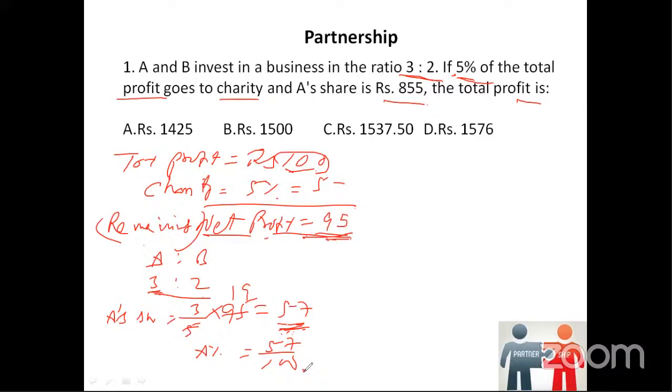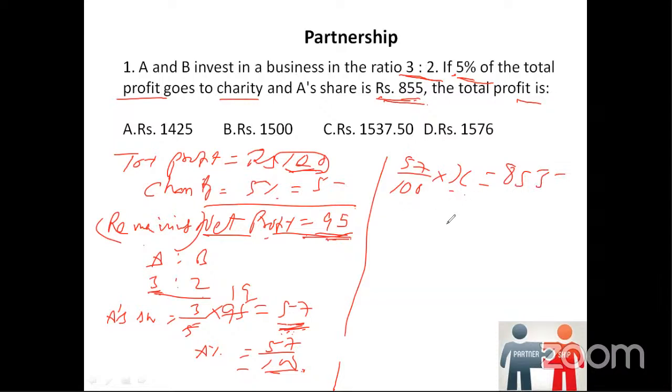It is also given that A's share is rupees 855. We know the percentage of share A gets is 57%. That is 57 by 100 into the actual total profit, which we assume as X, because earlier we used 100 just for calculation. So the remaining share is 855.